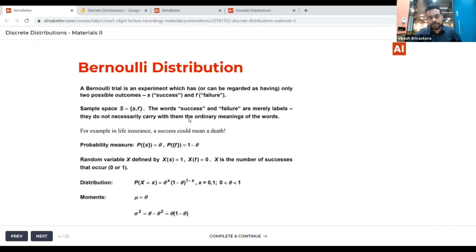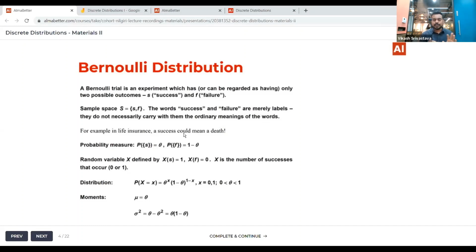As I already told you, the words success and failure are merely labels, and they do not necessarily carry the ordinary meanings of the words. Just to give an example, in life insurance, a success could mean a death. That is how you can define it.